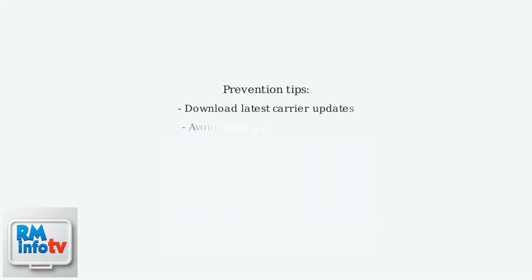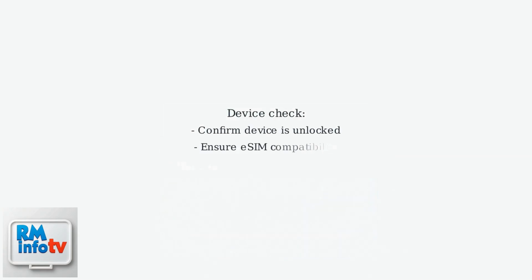For future prevention of activation issues, always download the latest carrier updates for your device and avoid setting up your eSIM during peak network traffic hours when servers are most busy. Remember to confirm your device is unlocked and compatible with eSIM technology before attempting setup. Persistent activation issues could indicate hardware defects that require professional repair.